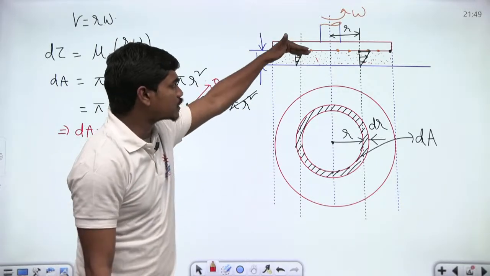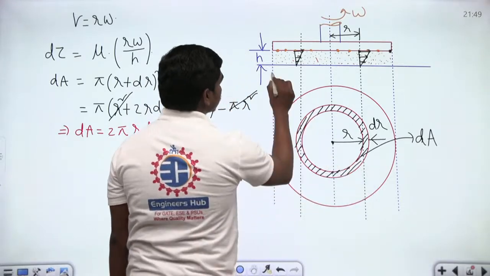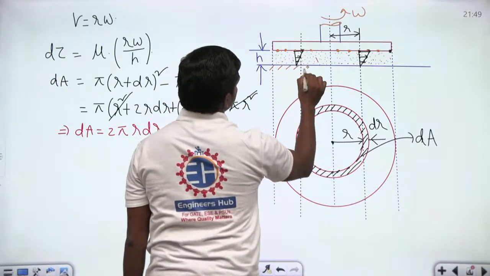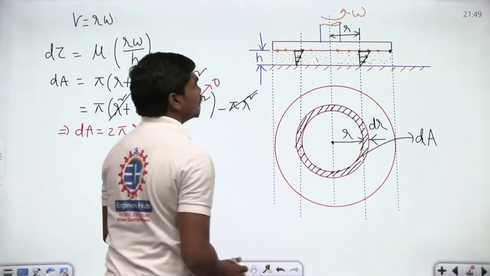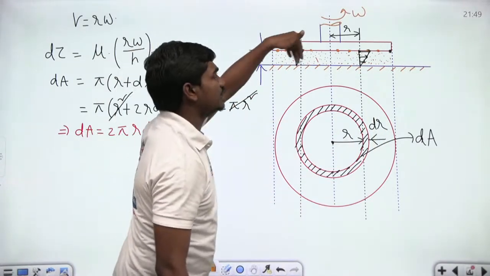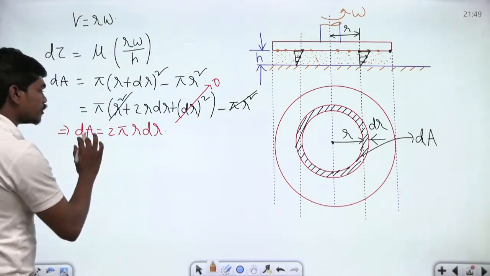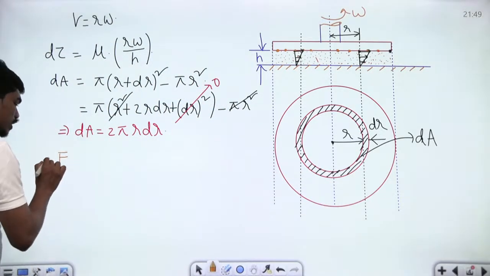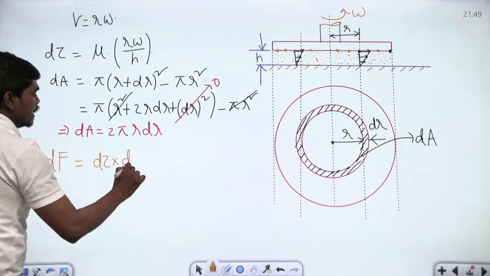So if you have a disk on the top of any solid that is fixed, of course this plate is fixed actually, so you can identify that this plate is fixed now. So if this plate is fixed, then when this clearance is h and the disk is rotating at some angular velocity omega, in this analysis the small shear force dF is equal to the shear stress into area, correct?